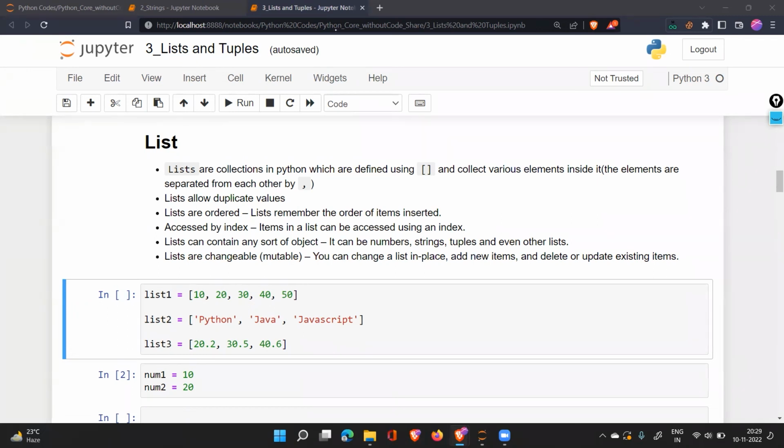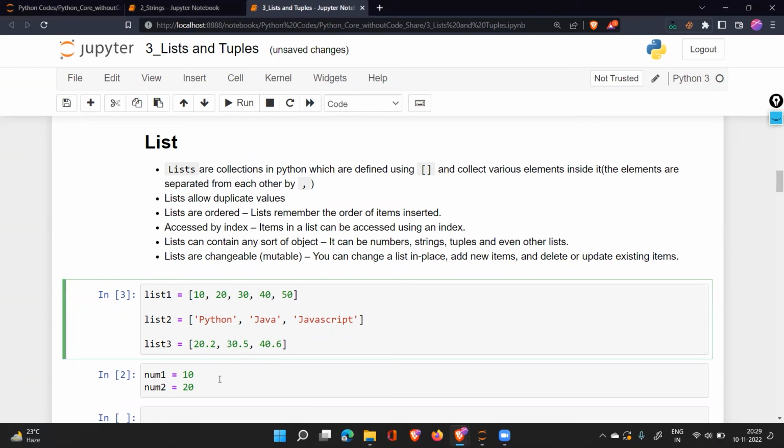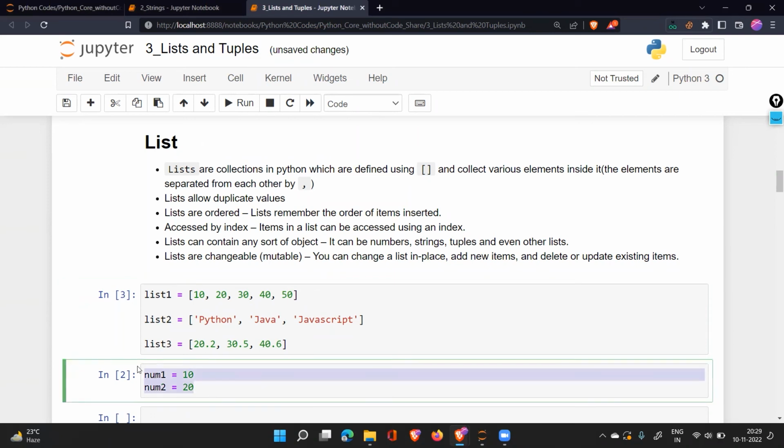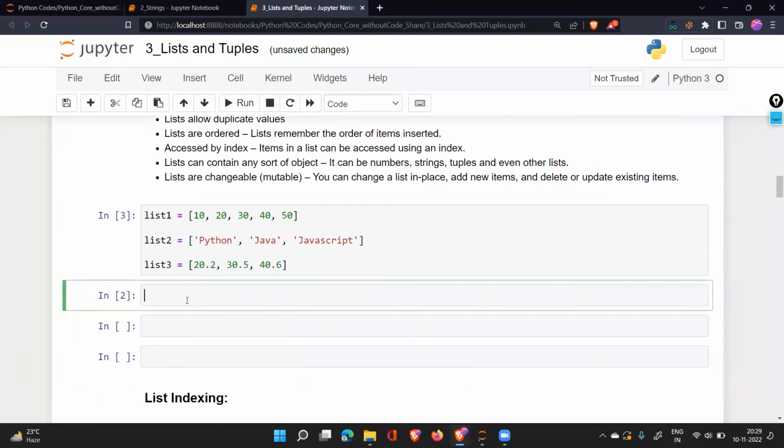So we have this list 1, 2, and 3. This is how you create a basic list. But not only this, what other things you can do here is you can have something like this. You can have 10, 20. Also, you can have in the same list 20.3, 30.4.